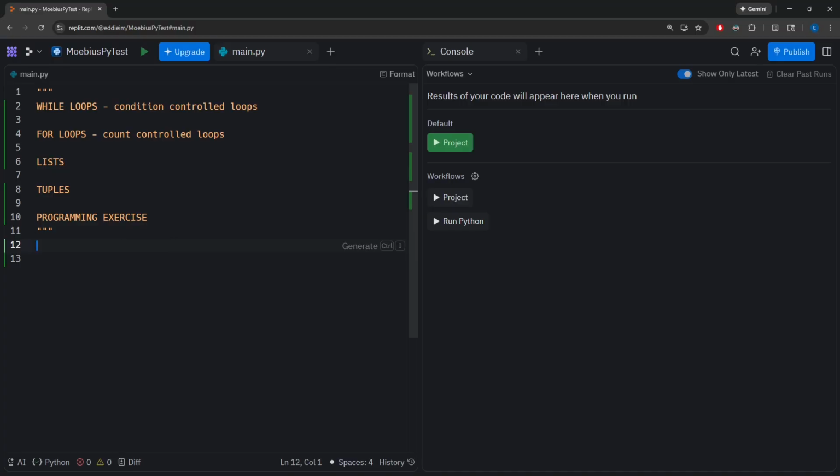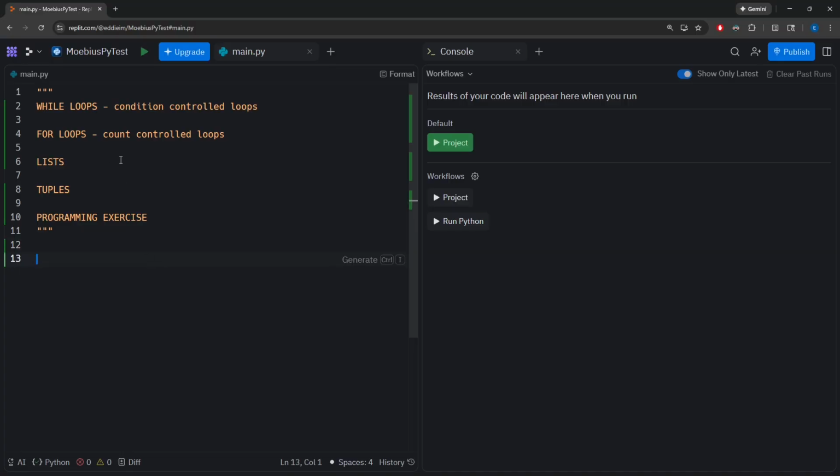Let's get started. So, for this video, we're going to start off talking about a repetition structure. In the previous video, we discussed that if statements were decision structures, and decision structures allowed us to make decisions and execute or not execute a code dependent on the condition of the statement. Repetition structures, therefore, allow us to repeat logic over and over and over again without having to write our code over and over and over again.